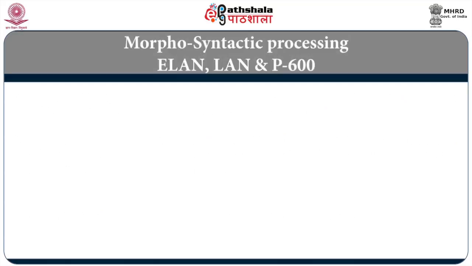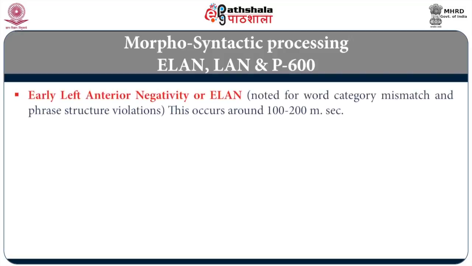The EEG experiments with a focus on morphosyntactic processing consistently reported 3 types of ERPs. One is called ELAN, E-L-A-N, meaning early left anterior negativity. I believe ELAN is elicited for word category mismatch and phrase structure violations, and this occurs, because we are saying early, remember, so between 100 and 200 milliseconds after the stimulus hits the brain.